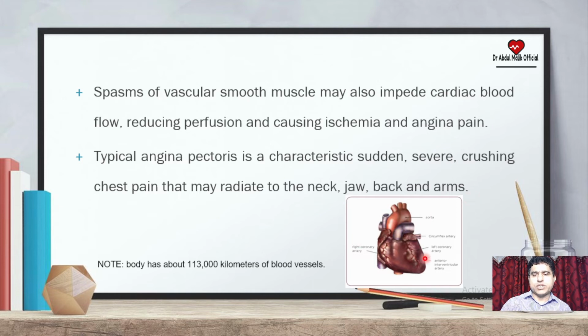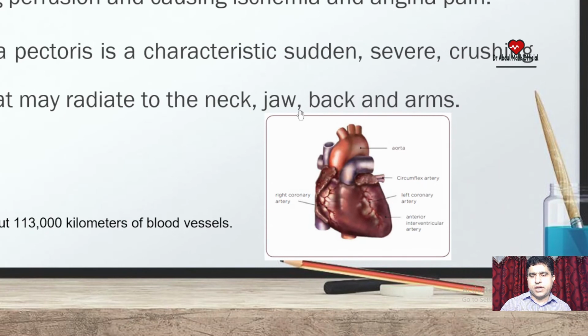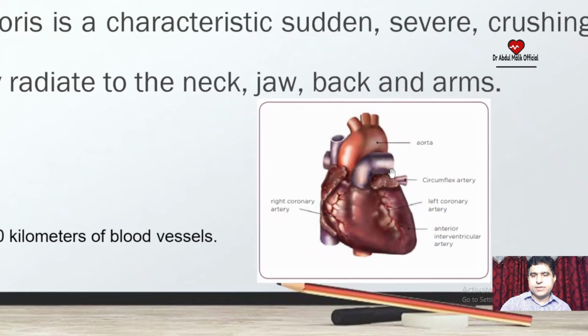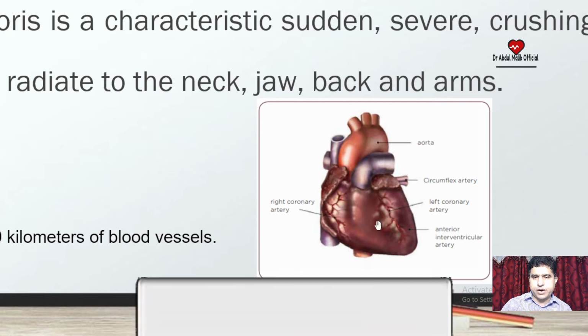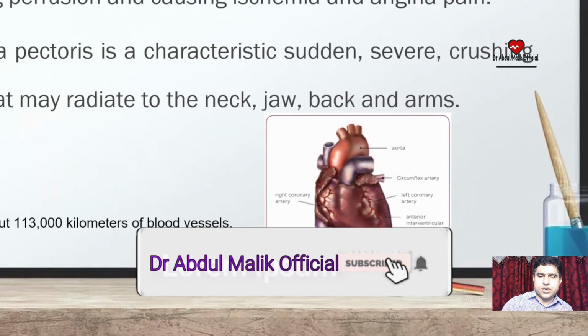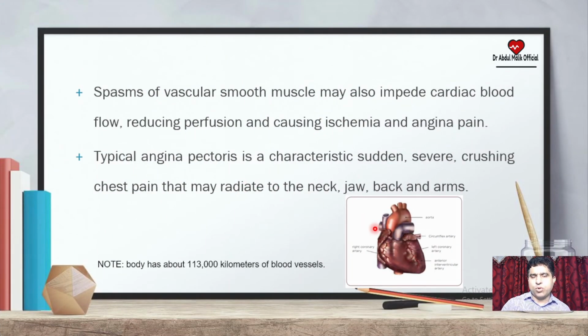So you can see the structure of the heart where all the arteries have been shown, the coronary arteries. Basically, you can see there is the aorta, the circumflex artery, left coronary artery, anterior interventricular artery, and right coronary artery. So multiple arteries are there and veins are also there. These can be blocked, or spasm may happen, and that can cause angina or cardiovascular problems or ischemia.